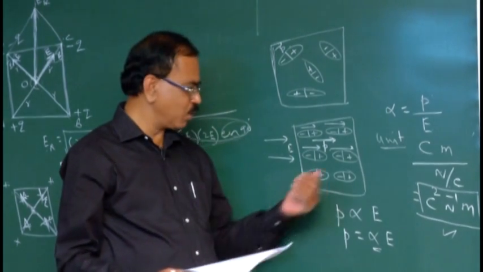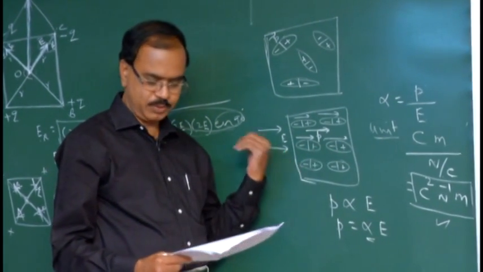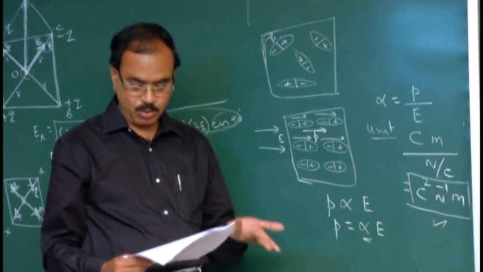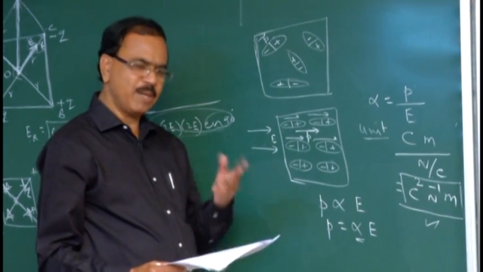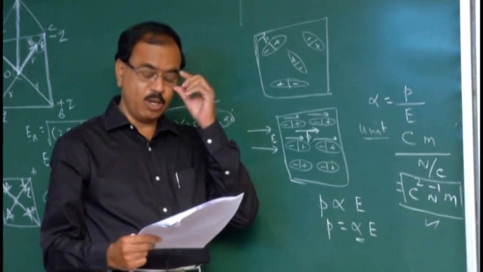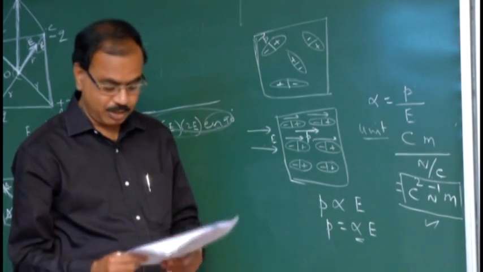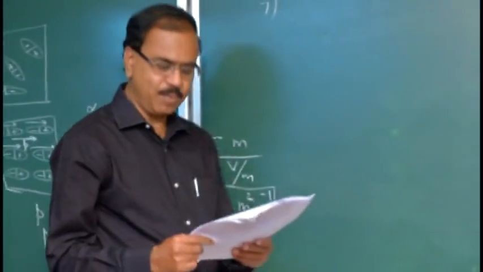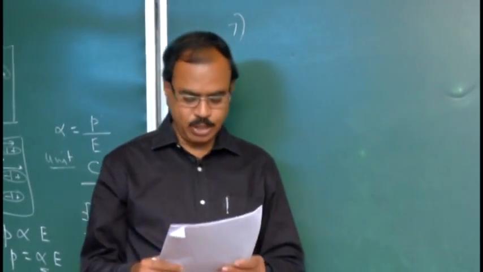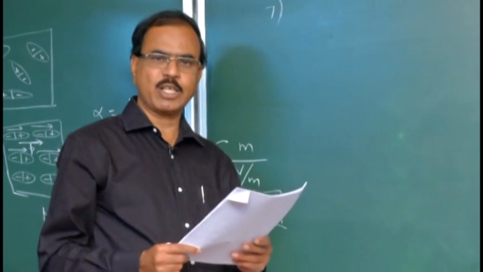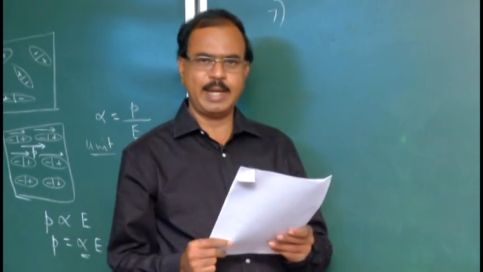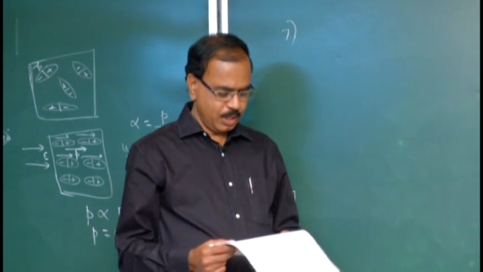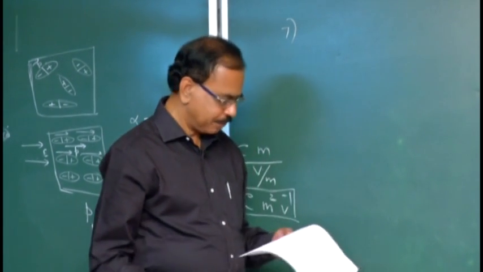Option C, opposite to the electric field, no chance. Perpendicular to the electric field, no. The second rule, random orientation, is available when no external electric field E vector is available. So for the 7th question, from question number 6 itself, the answer is drawn. The induced dipole moment acts in the direction of the external applied electric field E vector. Question number 8.